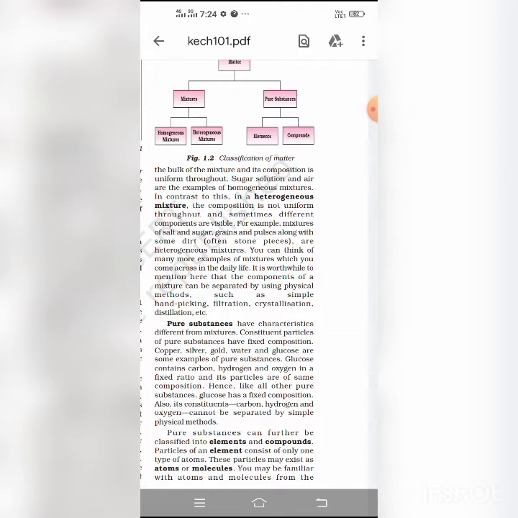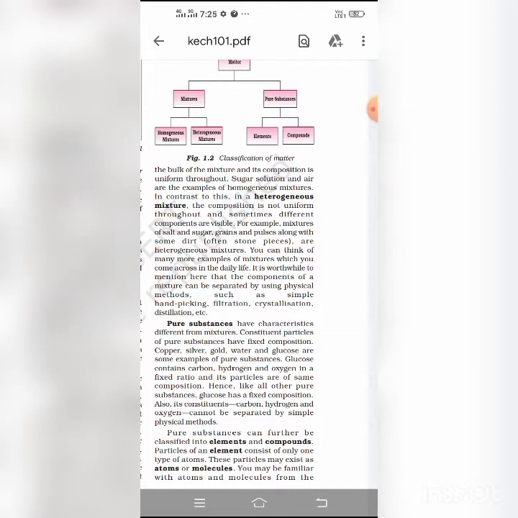The components of a compound cannot be easily separated by mechanical or physical means, and the physical and chemical properties of a compound are entirely different from those of its constituent elements.